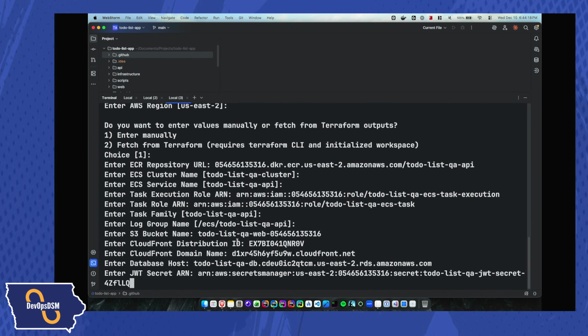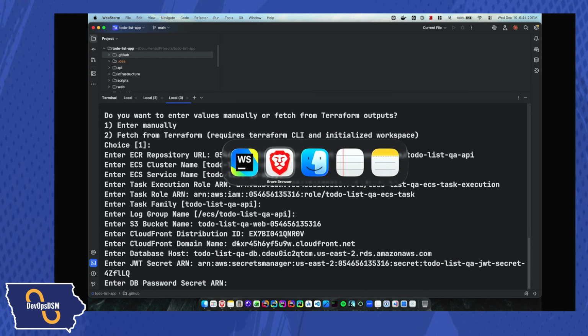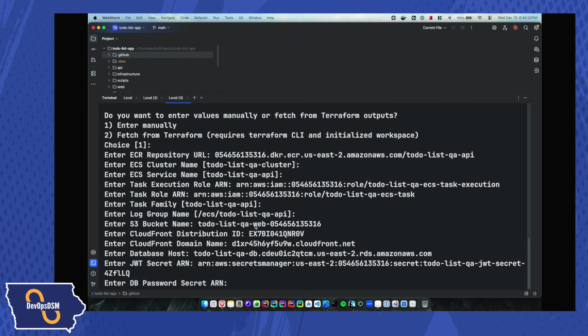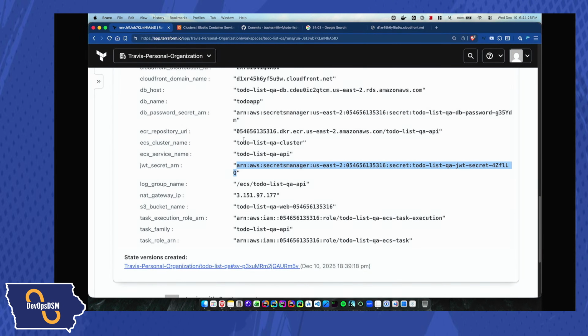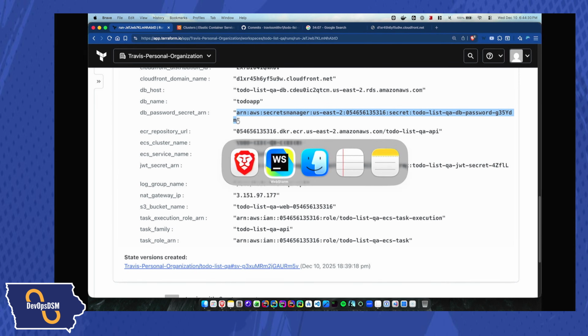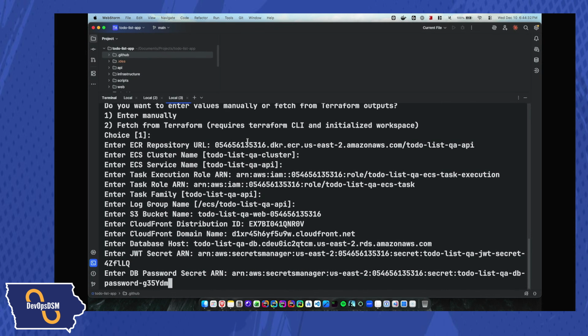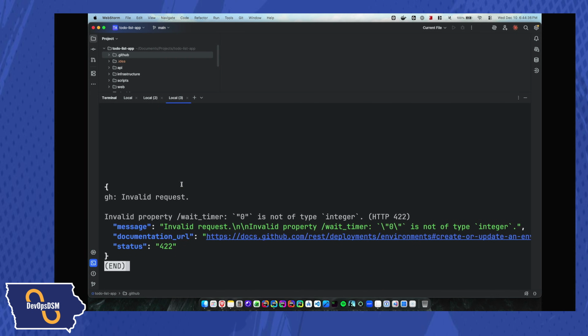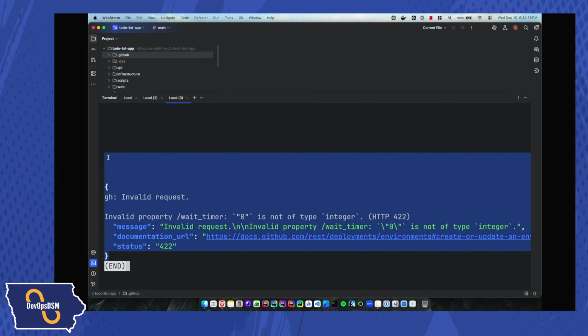And all this is doing is configuring the GitHub Actions, or the GitHub repository environment, so that we don't have to go and set this up manually ourselves. And we're setting up the QA environment this way because eventually down the road I might want to set up an actual production environment. So it would just be easier to set up a QA environment the same way.